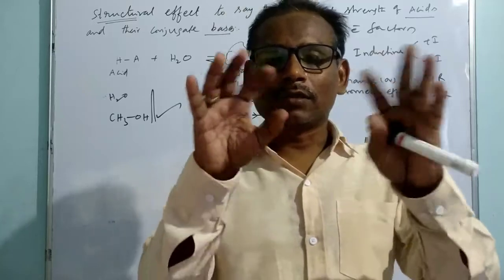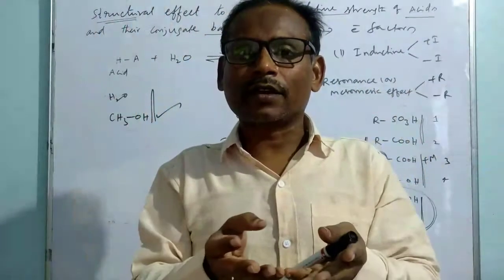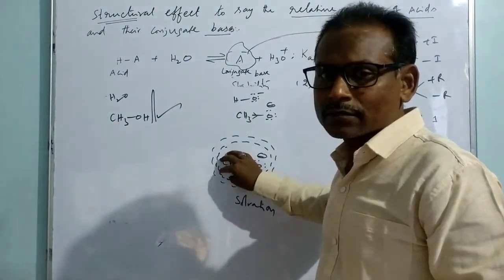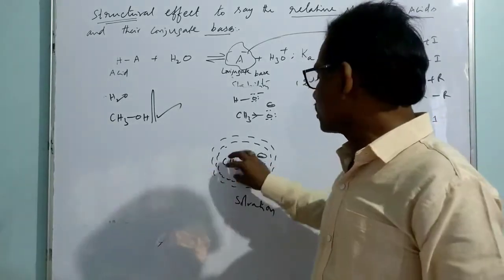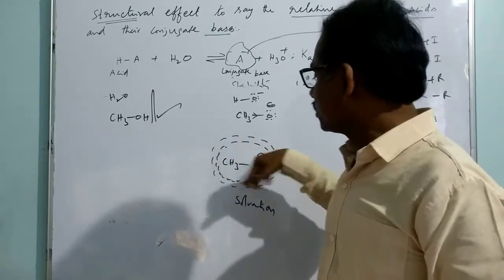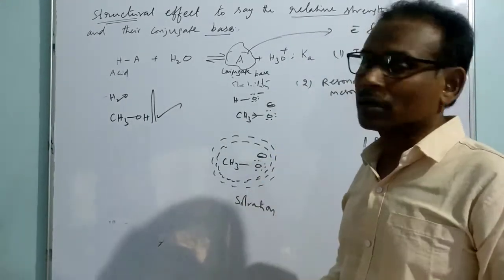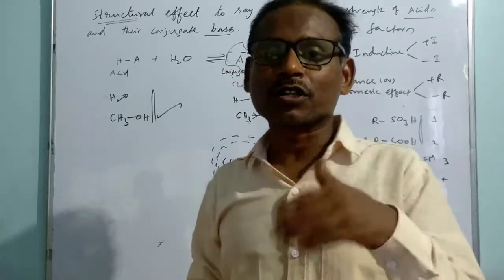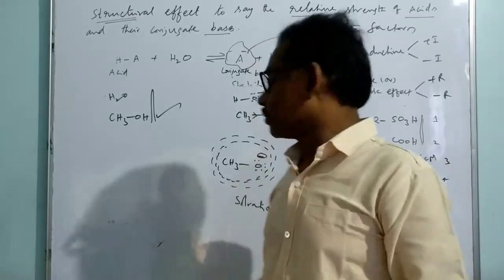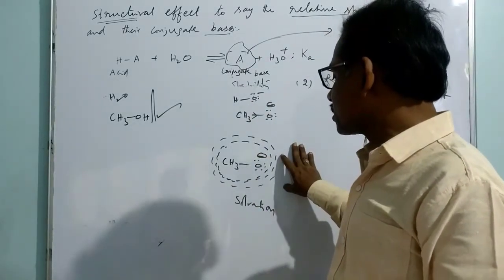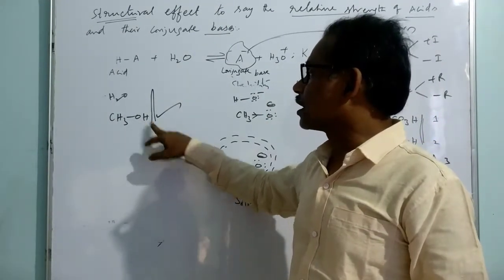So in methoxide, the electron density over oxygen is very high. That makes many molecules of water solvate it, because the methyl group is small in size. But when you increase more and more carbons, when you go for ethoxide, the situation is not so. Because the ethyl group is bigger, the number of solvent molecules will be less. That means solvation is more favorable for methoxide, but not for ethoxide or isopropoxide or tertiary butoxide. In other situations, the solvent effect does not play any role, but only in this situation the solvent effect is responsible for methoxide being more stable than hydroxide. Otherwise, methyl alcohol is a stronger acid than water.